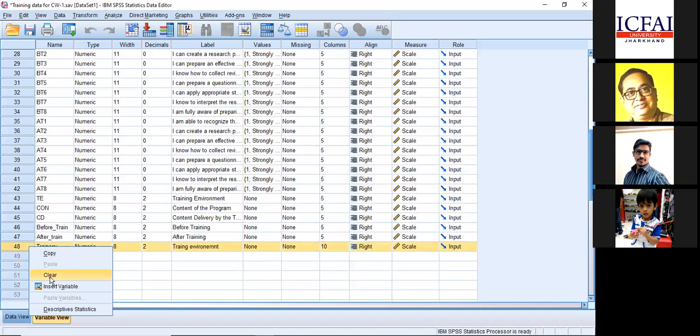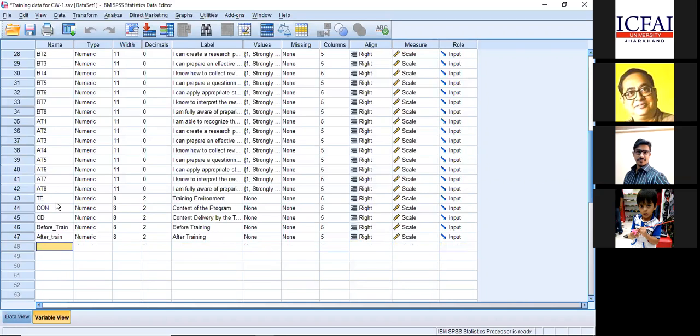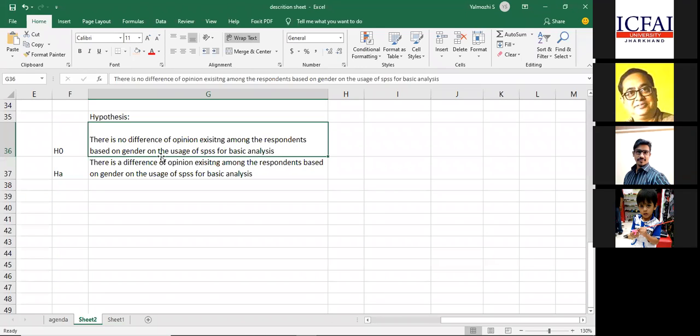I just want to show you a demo, and for your practice, this will be easy. That's why I've given it. You can play around with the data. Now I got confused with both of them. Yes. Now what I want to do is find out the difference of opinion. What is the hypothesis now? This is my hypothesis: whether there is a difference of opinion existing among the respondents based on gender, or there is no difference.